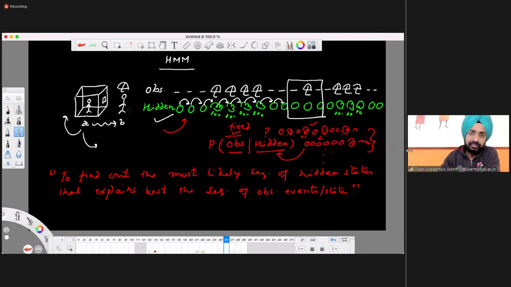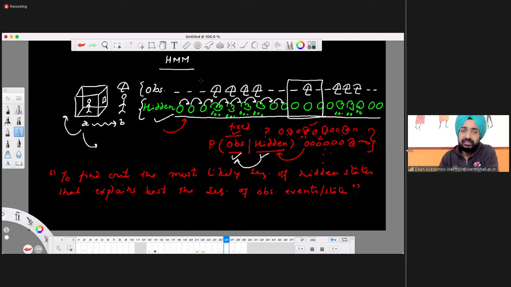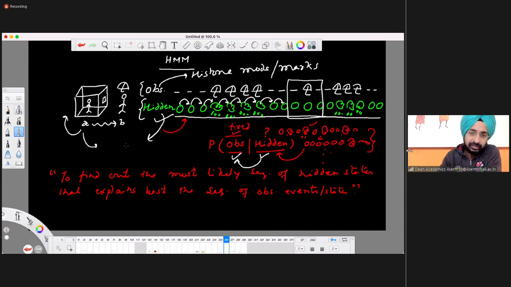But for the time being, you learn through this example that we can actually predict this hidden state. We can infer this hidden state from the observed one, right? By inverting the problem, finding out what explains best the observation, what combination of hidden states explains the observed sequence. So we know this thing. Now consider that this observation was your histone modifications, chromatin marks, you can say marks, and your hidden thing is your chromatin types.